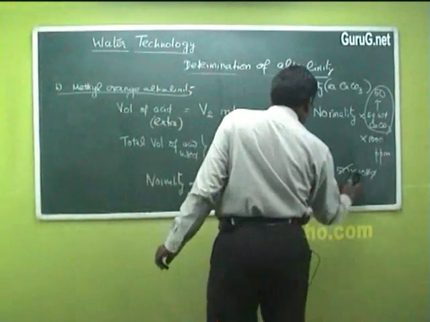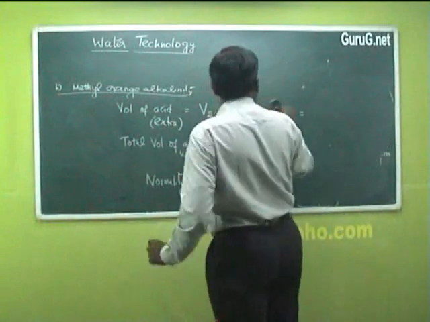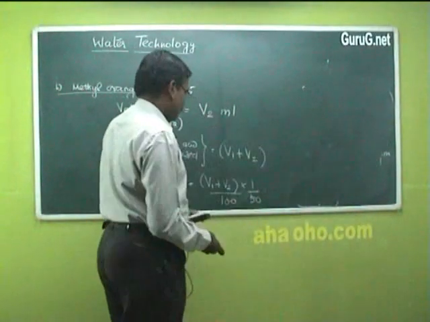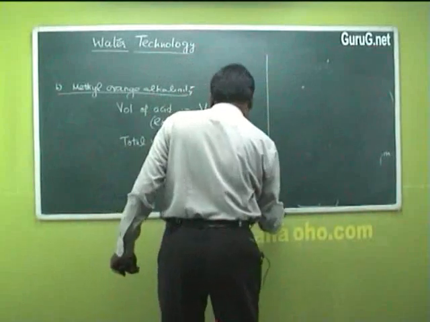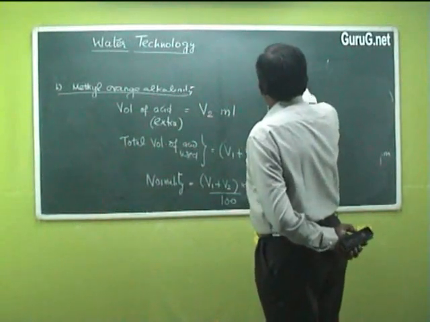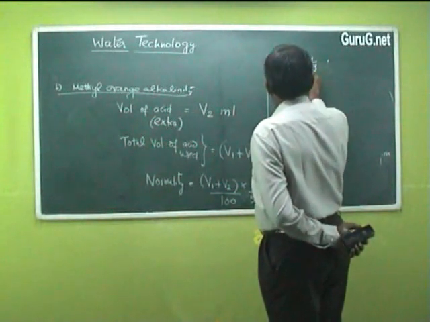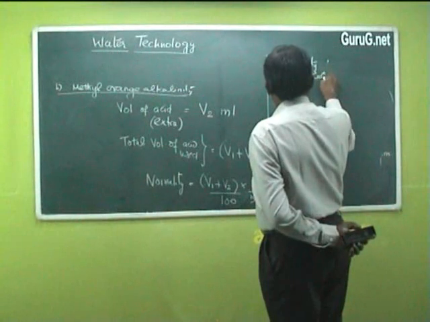By knowing the normality of water, we can get the alkalinity, that is methyl orange alkalinity, as calcium carbonate.